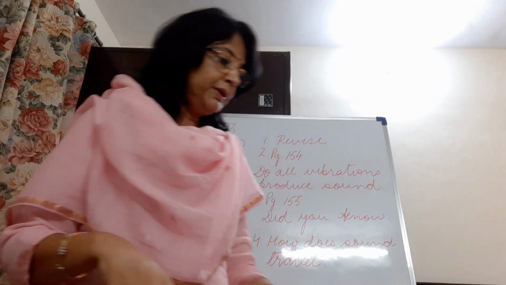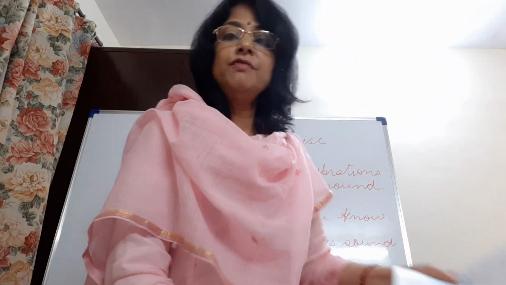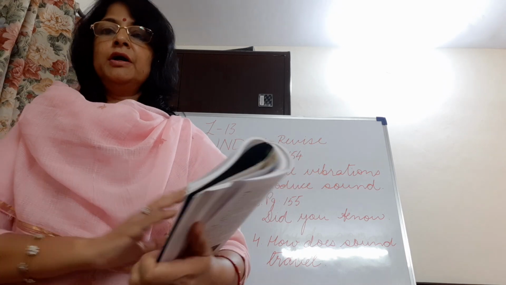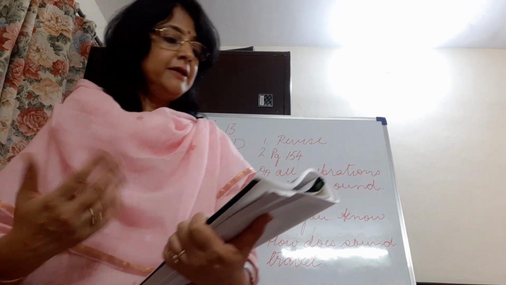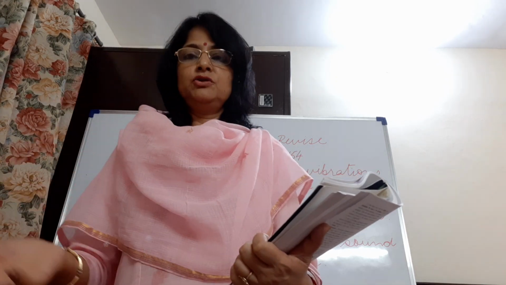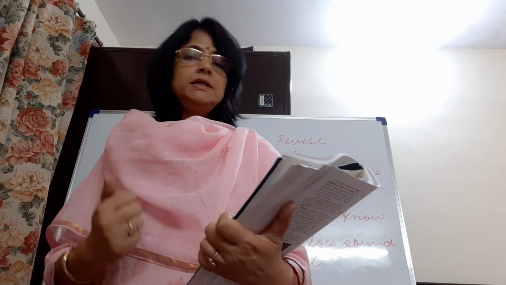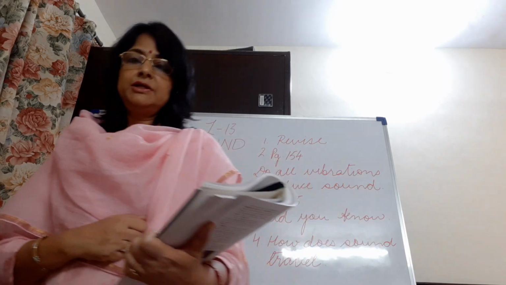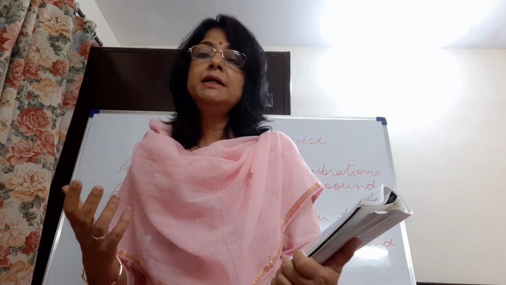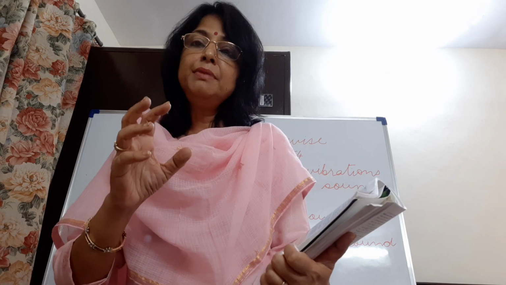Now you come to page 155 of your books, and there are some very interesting facts here, with the help of which you try to understand how these vibrations help not only in hearing, but have so many other uses also. The first one is that ultrasonic vibrations are used for homogenizing milk. Homogenizing milk means the particles in the milk are of the same size.